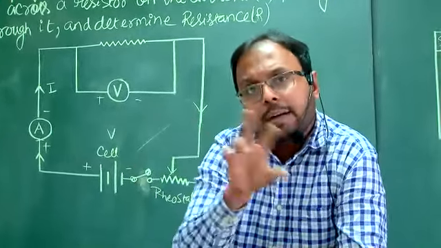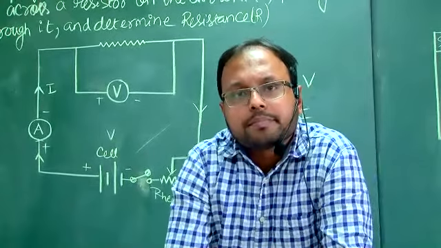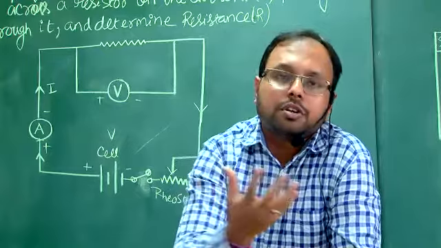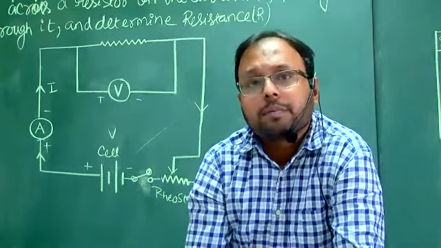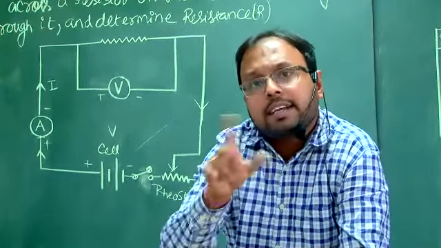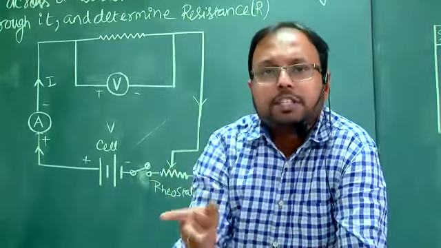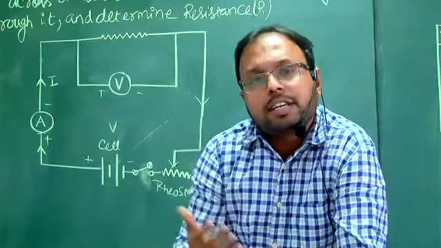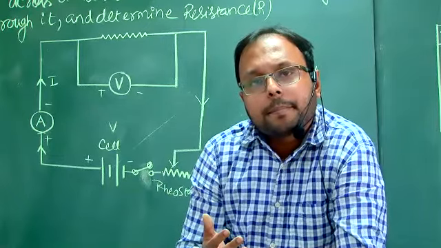But is the amount of current the same? No. Obviously the bulb consumes less current and the AC consumes more. So the current changes. For this change of current, does the potential change in your home? No, sir.